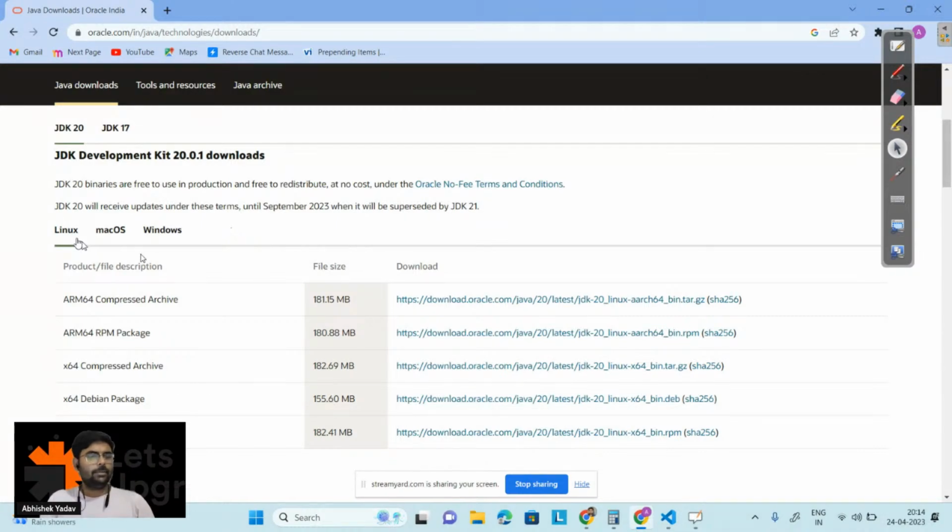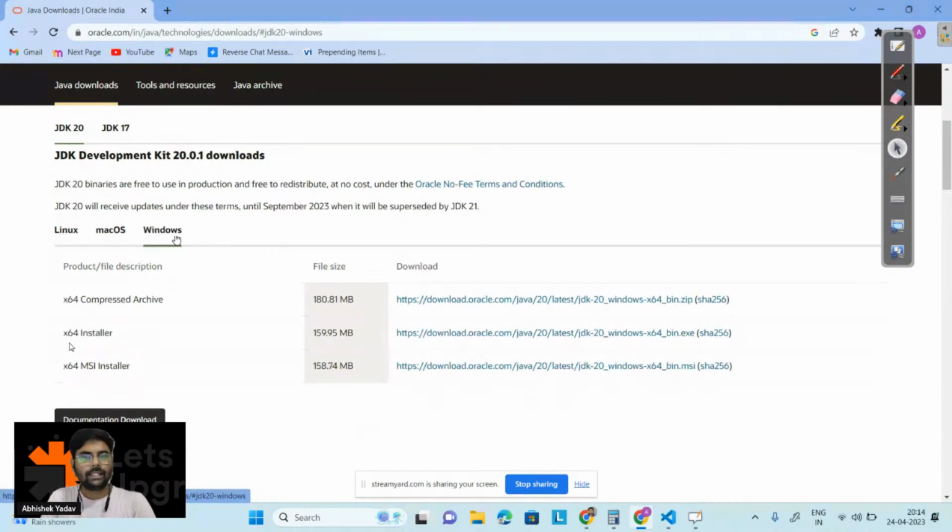Now my screen is visible, right? Yeah, correct. From here you can download this x64 compressed archive. It is a simple setup, you just click next, next, next, and it will get installed. Similarly for Windows, download the x64 installer, click next, next, next, and this JDK will get installed in your system, right?